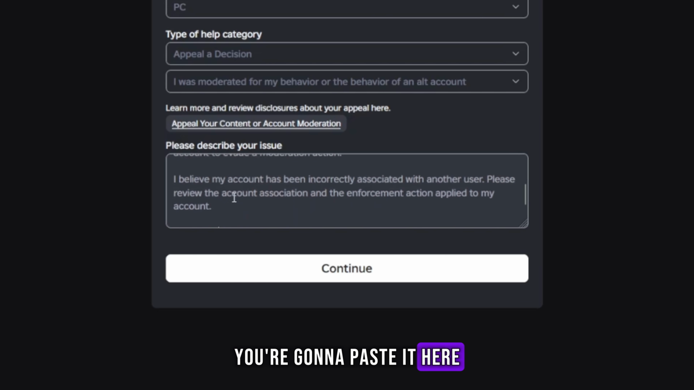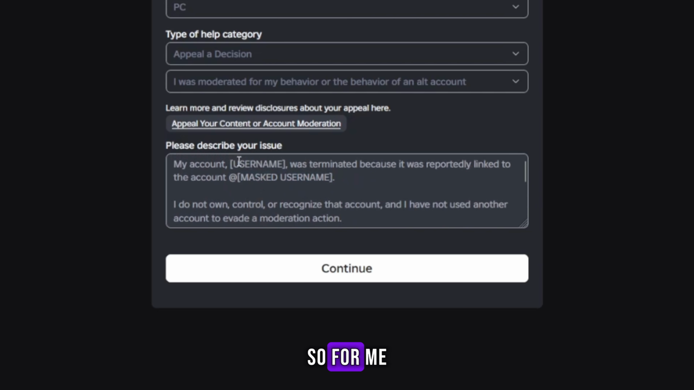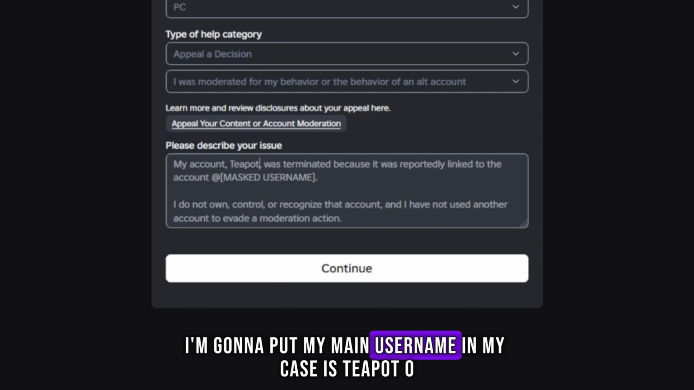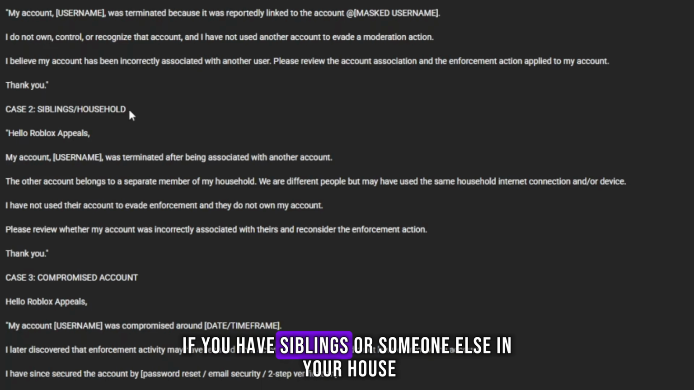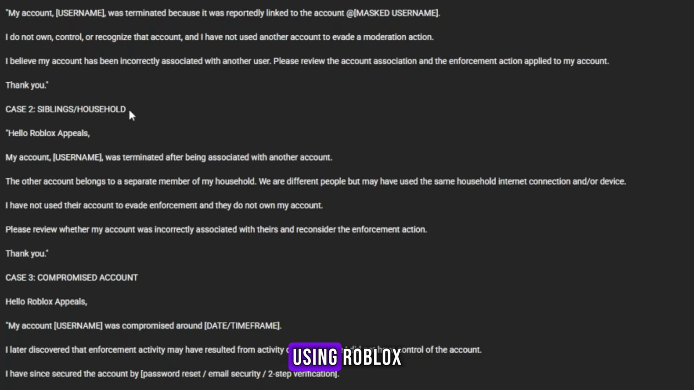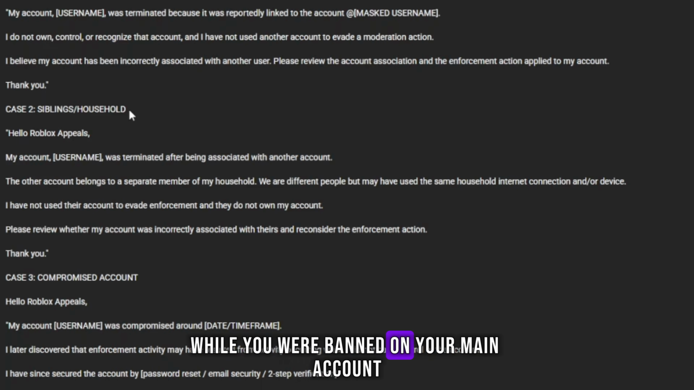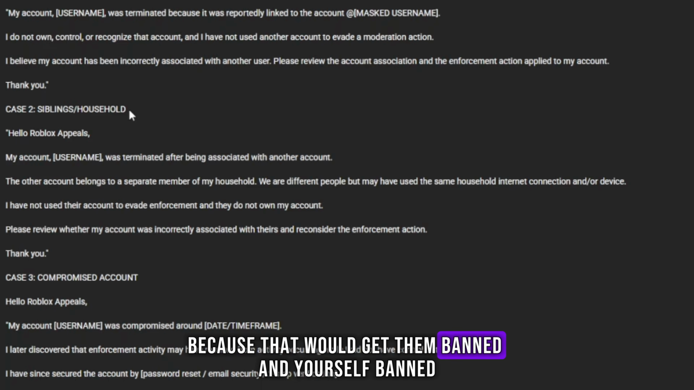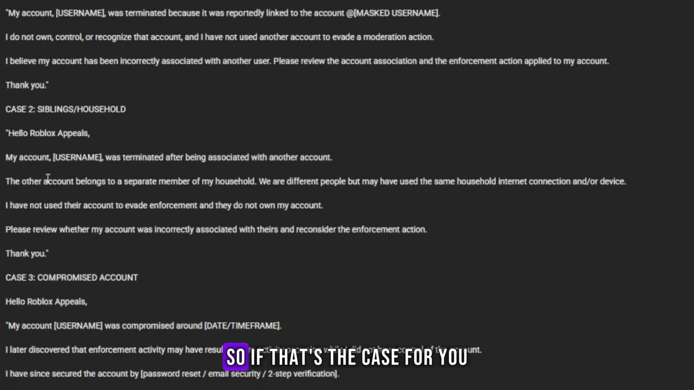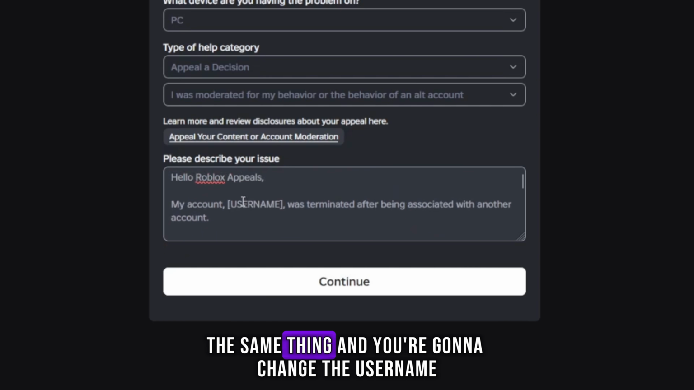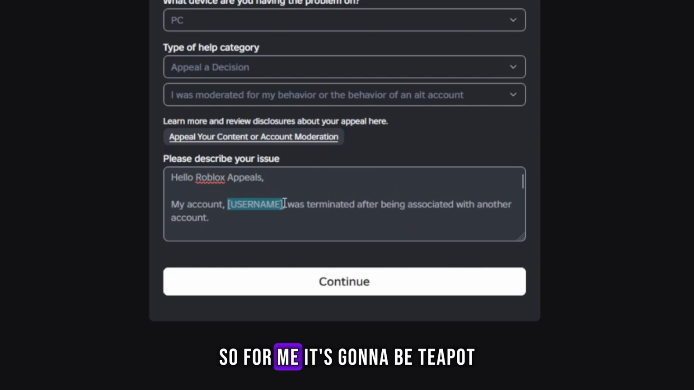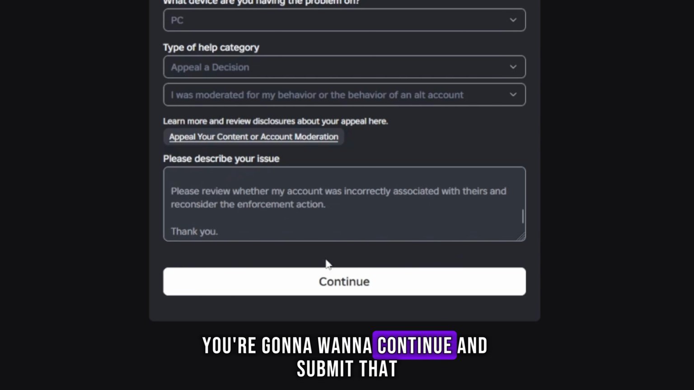You're going to paste it here and you're going to put your masked username. So for me, I'm going to put my main username. In my case, is teapot00 and then the masked username. Now for case two is if you have siblings or someone else in your house using Roblox while you were banned on your main account, because that would get them banned and yourself banned, or vice versa. So if that's the case for you, you're going to copy this. So now you're going to paste it again in here, the same thing, and you're going to change the username. So for me, it's going to be teapot. You're going to want to continue and submit that.